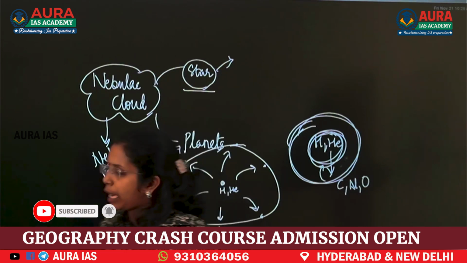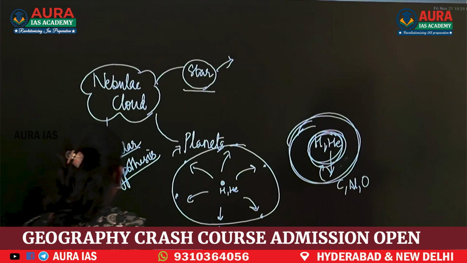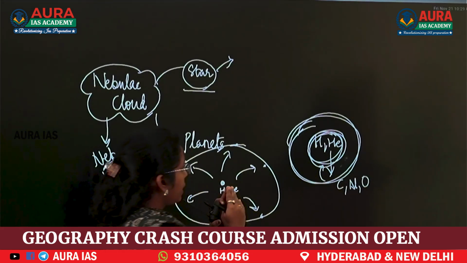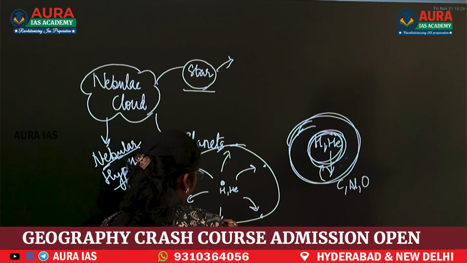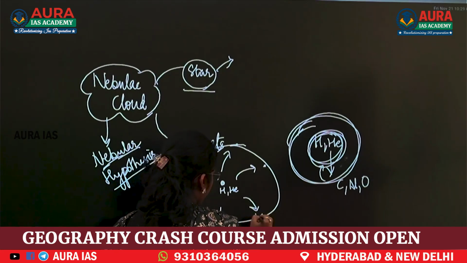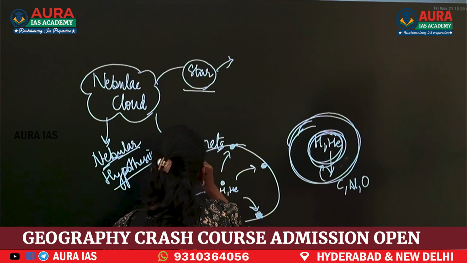Now in this nebular hypothesis, we will see that the lower, heavier elements have moved, and after moving, these elements with aggregation have formed planets. Star in the middle, planets outward.